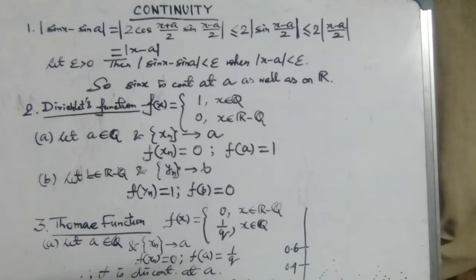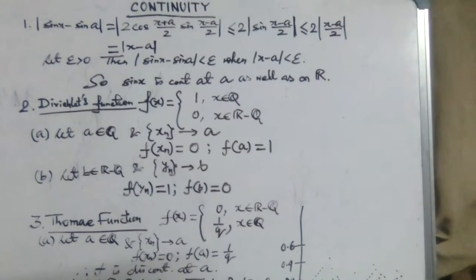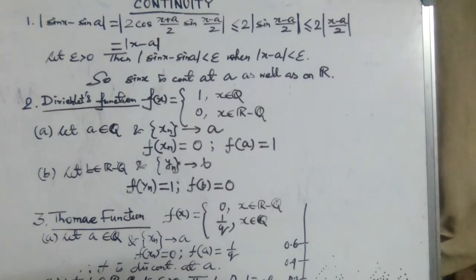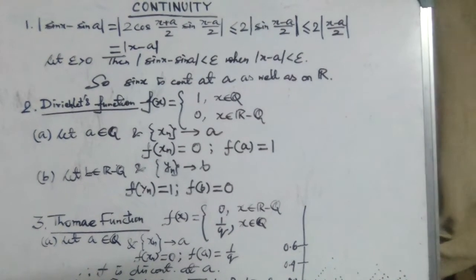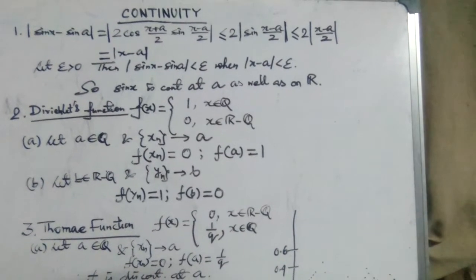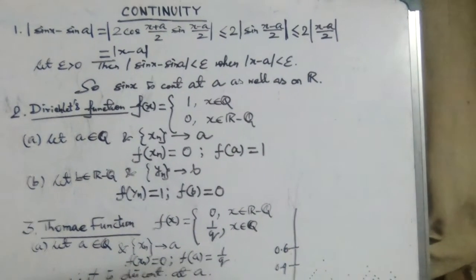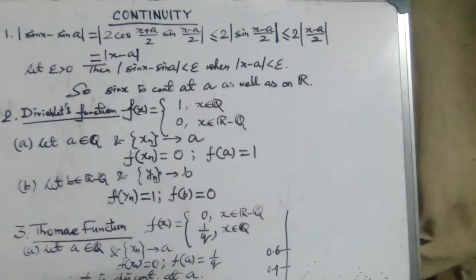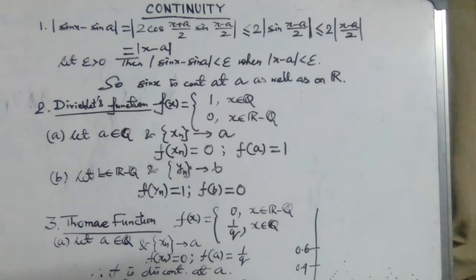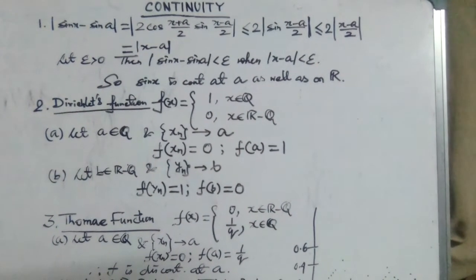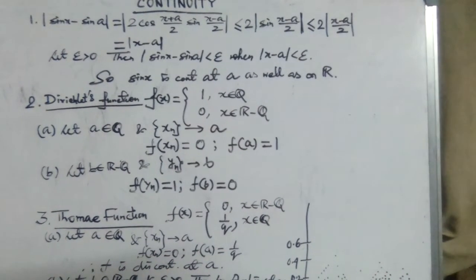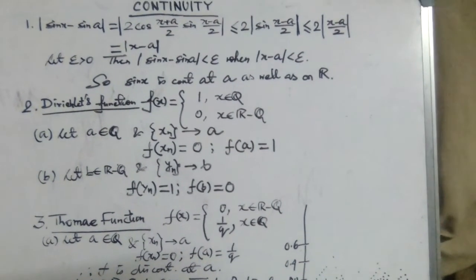And since the cos function lies between minus 1 and plus 1, clearly the mod of cos of (x plus a) by 2 is less than or equal to 1. So this is less than or equal to 2 times mod sin of (x minus a) by 2. Now we know that mod sin x is less than or equal to mod x. So this is less than or equal to 2 times mod (x minus a) by 2, which is clearly mod (x minus a). So now let us choose some positive epsilon. Then the difference sin x minus sin a is less than epsilon when the difference x minus a is also less than epsilon.